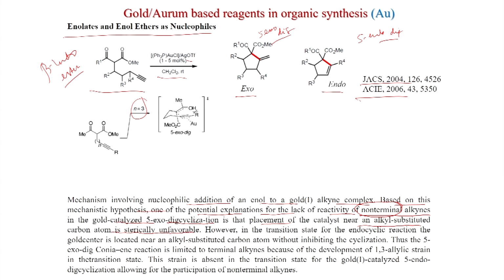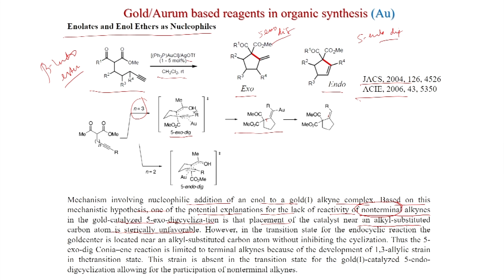After 5-exo decyclization, this intermediate will form, because this will stay as an enol and this OH will interact with R, and that is why this 5-exo decyclization will only happen when R is equal to hydrogen. And after this 5-exo decyclization, you get this. As you can see, the nucleophile is added here and gold is on the opposite side, so that this olefin will be cis to this CO2 group after elimination of gold.